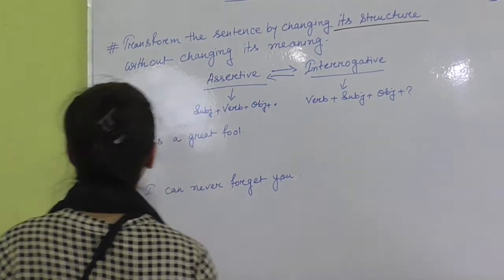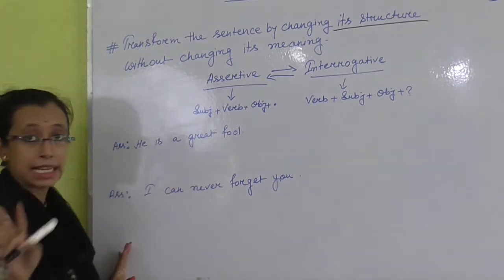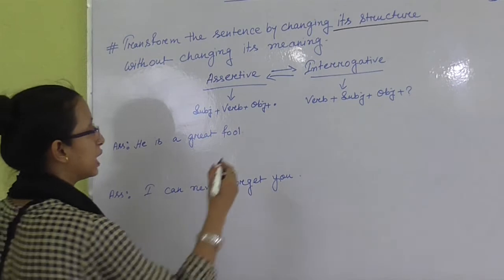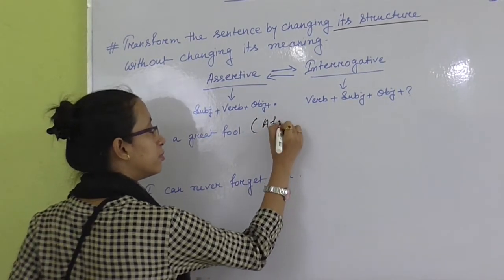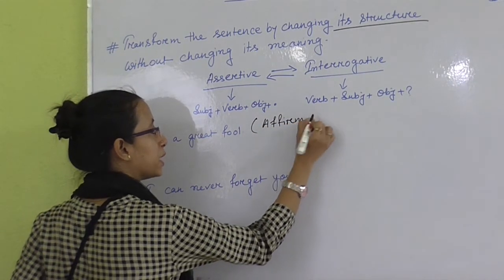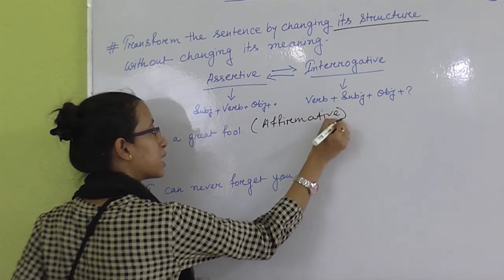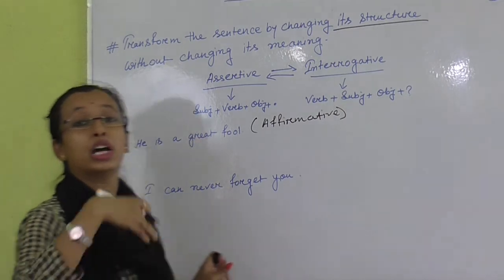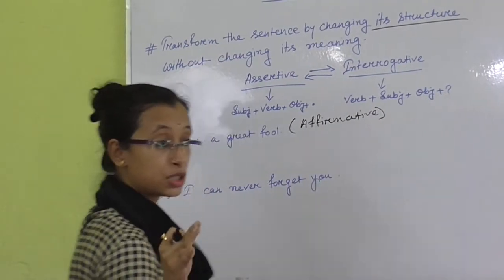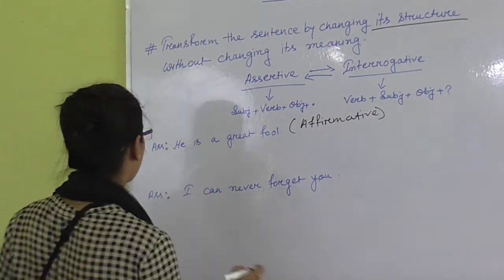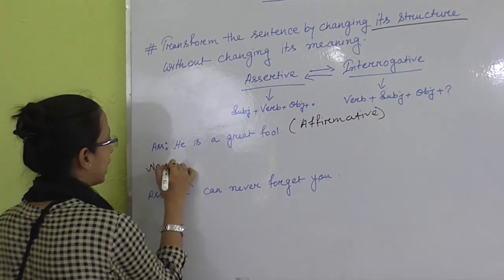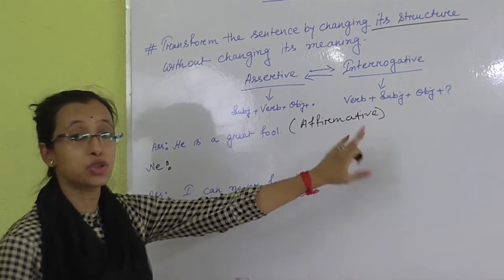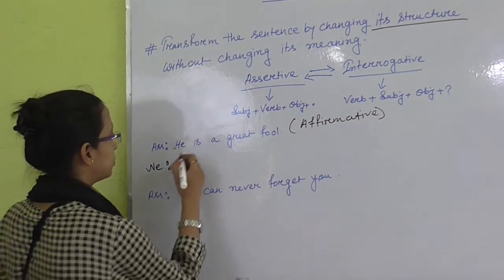Now let's do two sentences. There are two assertive sentences. He is a grateful. It is in affirmative. This assertive sentence is in affirmative. So I need to change it into negative interrogative. Okay. So, he is a grateful. I need to change it into negative interrogative. It means at first verb.